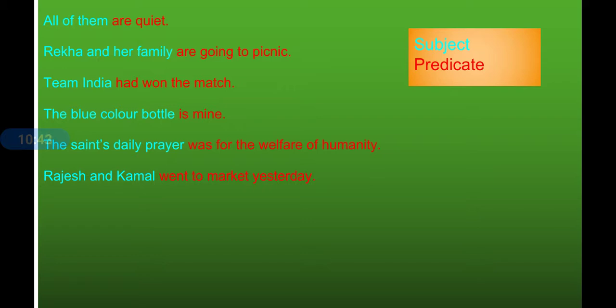Rajesh and Kamal went to market yesterday. Who went to market yesterday? Rajesh and Kamal, both of them. So Rajesh and Kamal is the subject. It is a compound subject, but both of them will come under the subject only. And went is the verb, and after Rajesh and Kamal all the part constitutes the predicate: went to market yesterday. His dog Sheru loves to eat bones. Who loves to eat bones? His dog Sheru. So that is the subject. His dog Sheru is the subject and loves to eat bones is the predicate.